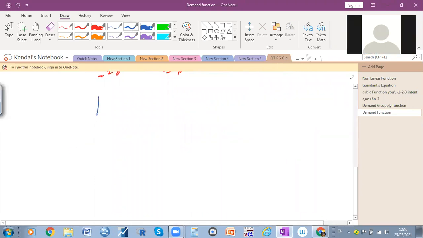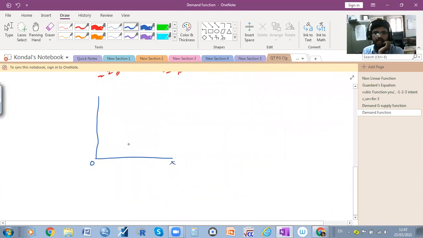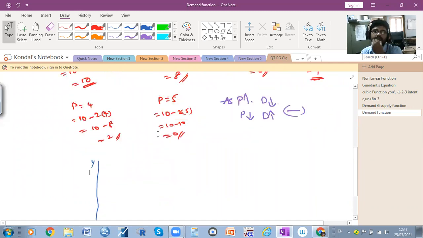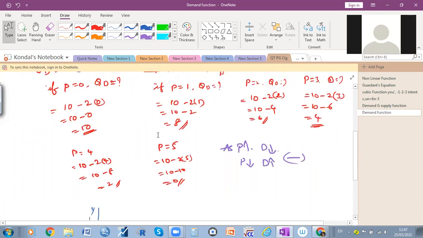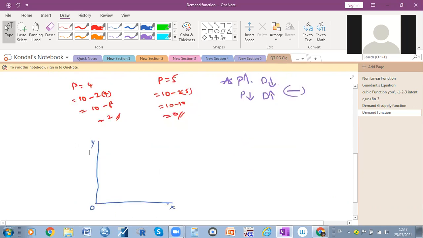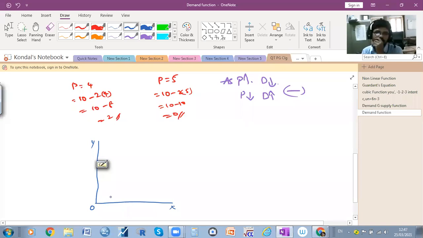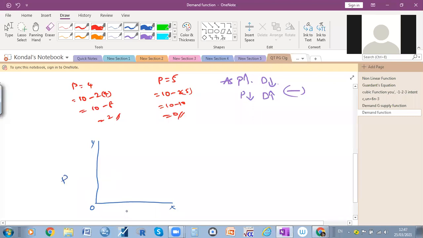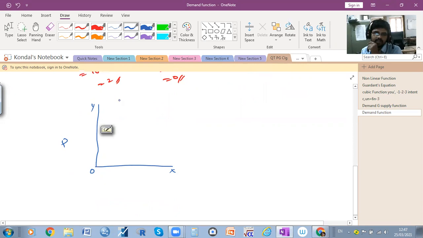Downward sloping. So where do we take demand and where do we take price? Price on the y-axis, demand on the x-axis. Okay, as per you, I will take quantity demand and price.